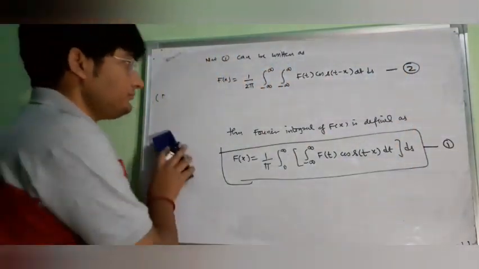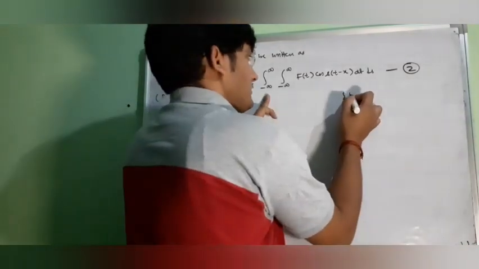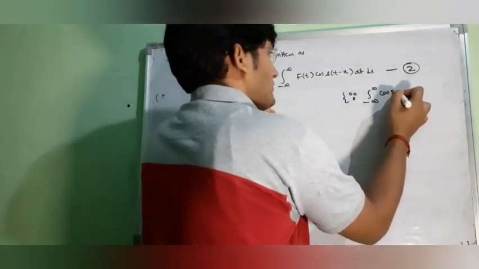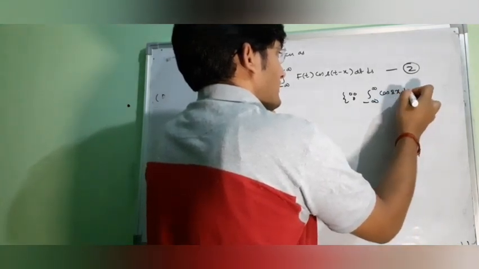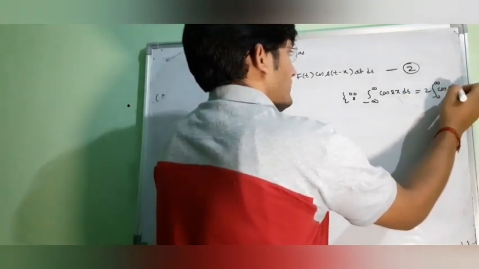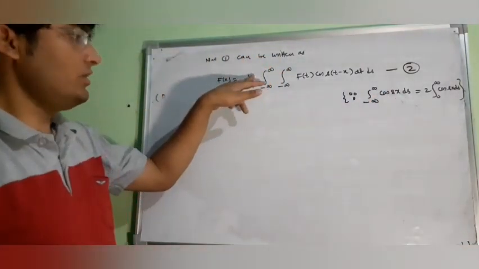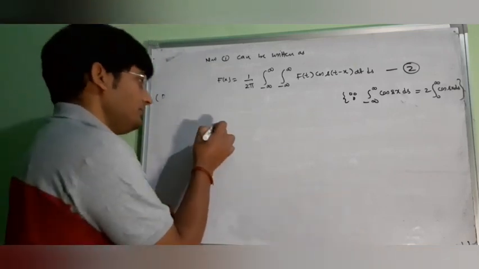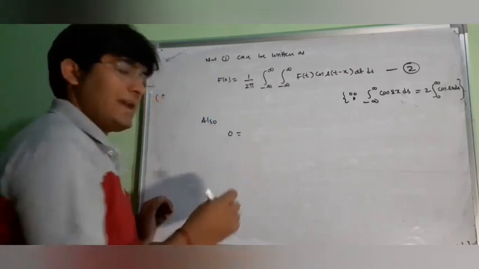Similarly, this is because of the result of the definite integral: the integral of cos theta d theta is the same as 2 times the integral from 0 to infinity of cos sx ds, because cos is an even function. So we get the original result. Now also we know that sine is an odd function.